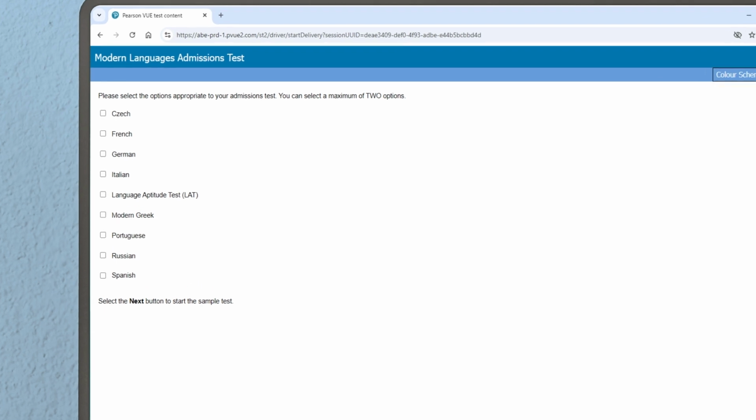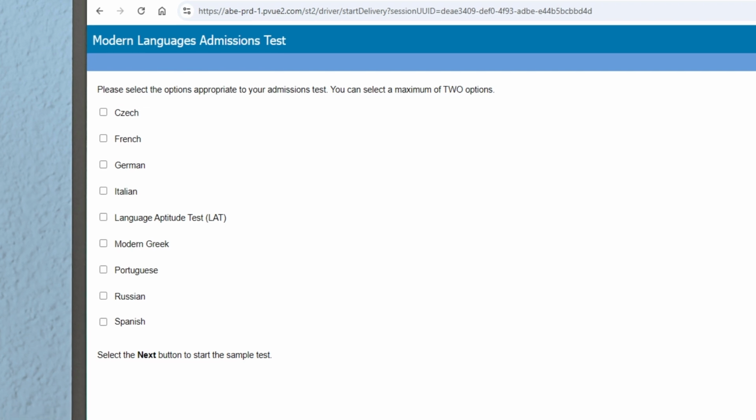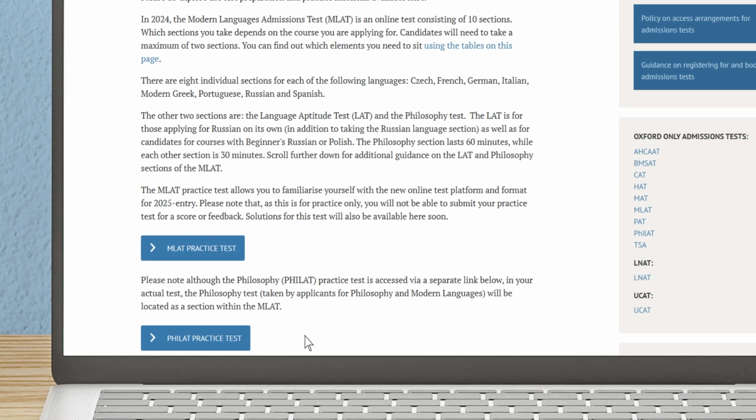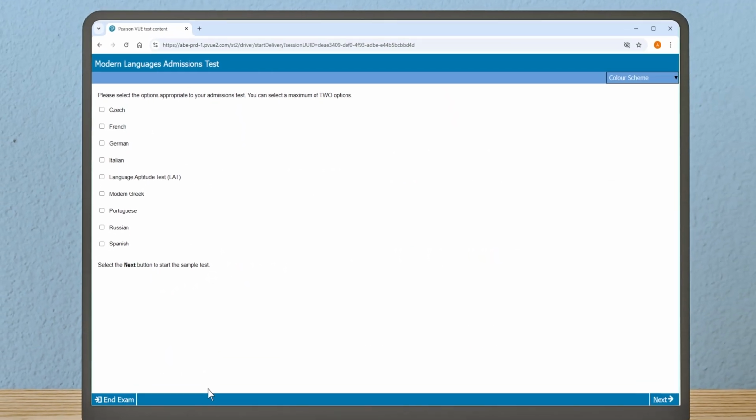There are 8 individual sections for each of the following languages: Czech, French, German, Italian, Modern Greek, Portuguese, Russian, and Spanish. The other 2 sections are the Language Aptitude Test, LAT, for those applying for Russian on its own or as a beginner and courses with Polish, and the Philosophy Test, for those applying for Philosophy and Modern Languages. Each section is 30 minutes long.